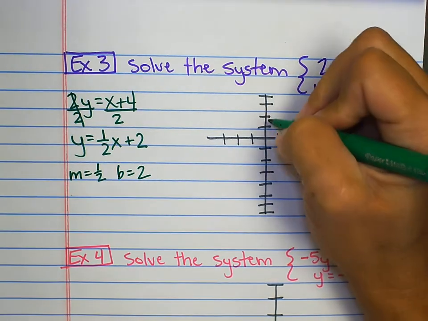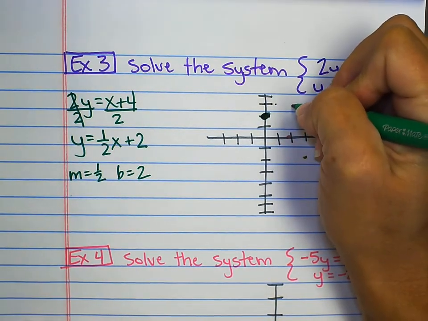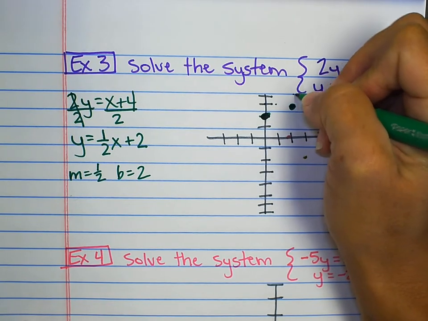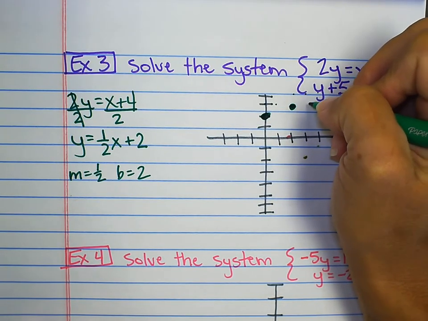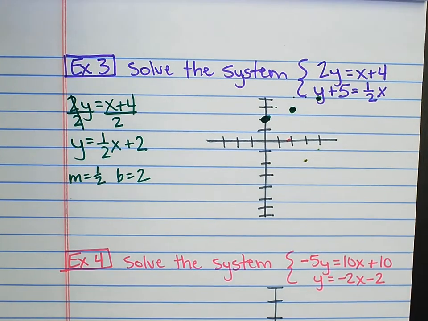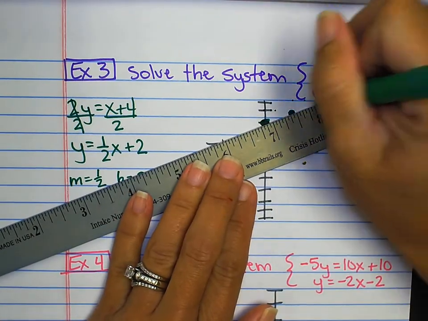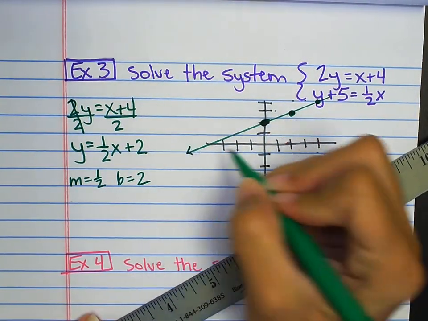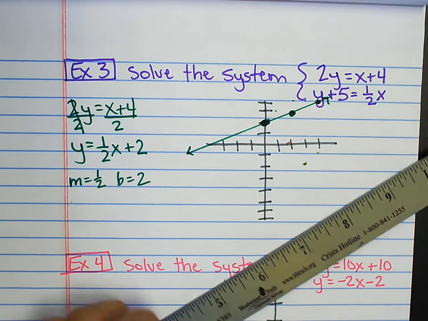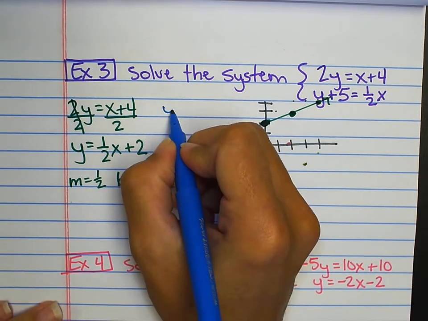So I'm going to go ahead and graph that line. Here's my y-intercept. I'm going to rise 1, run 2. I'm going to draw that line in. And it's nice now because these are equations and everything's equal. I don't have to worry about dotted line or solid line because it's always going to be solid.